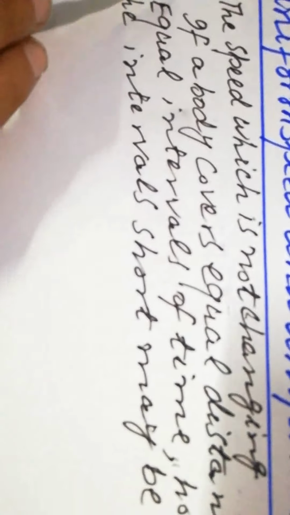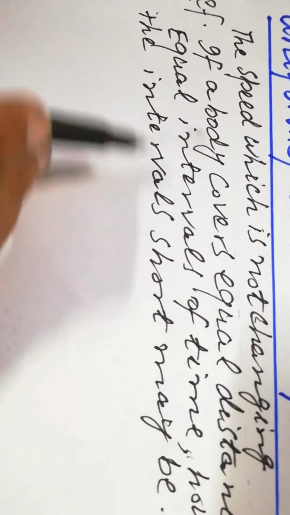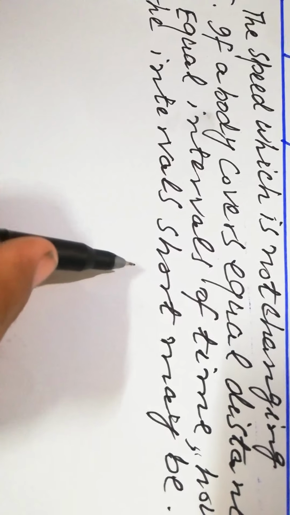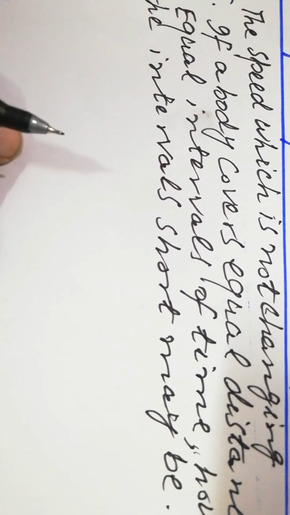Look at it again here. Uniform speed, uniform means constant. The speed which is not changing. The definition: if a body covers equal distances in equal intervals of time, however short the intervals may be. I mean, if the intervals are very short, it does not matter. Now I will explain this with an example here.